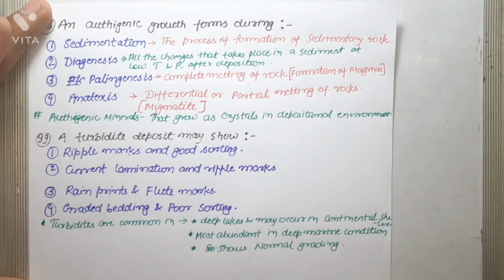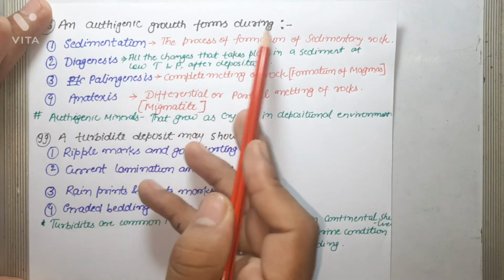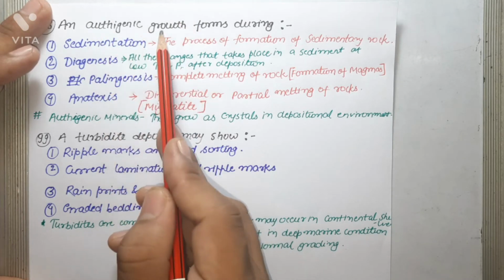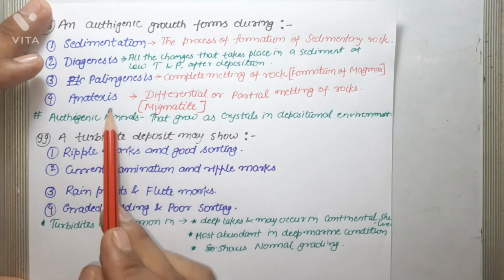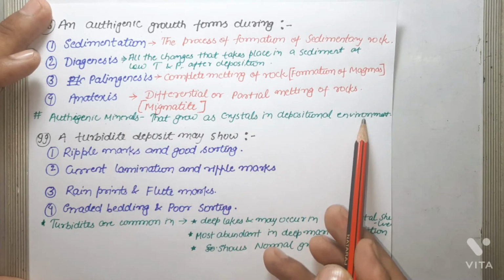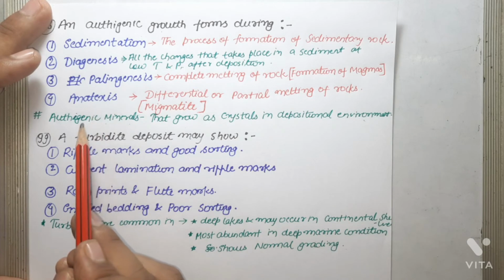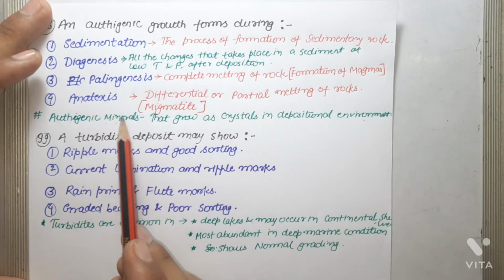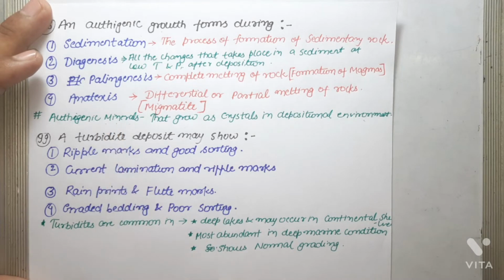Next question is, an authigenic growth forms during. So what is authigenic growth? Authigenic growth is the growth of authigenic mineral, and authigenic minerals are those that grow as crystals in the depositional environment. And these authigenic minerals are different from detrital mineral. Detrital minerals are formed by breakdown of rocks.